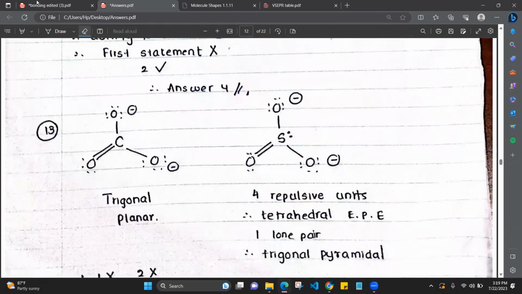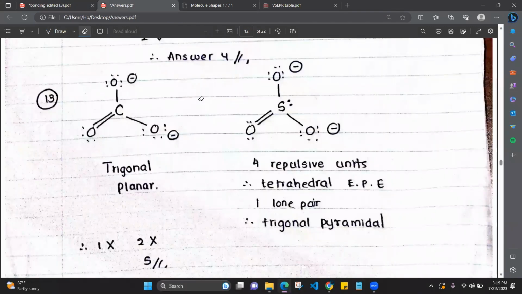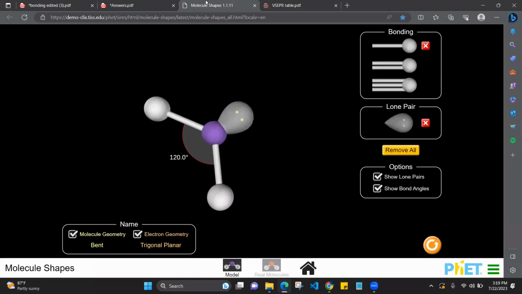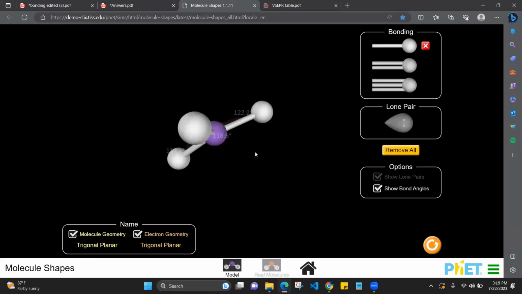Right, then the 13th question. Carbonate and sulfite ions have similar shapes. Central atoms of both have lone pairs of electrons. Okay, shapes and the lone pairs. Now this one is trigonal planar. 3 bonds, right? 3 bonds means trigonal planar.